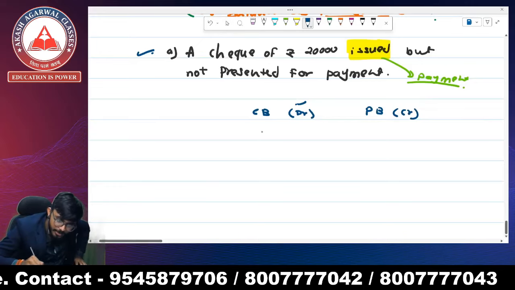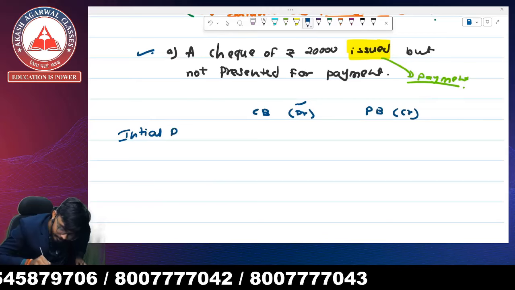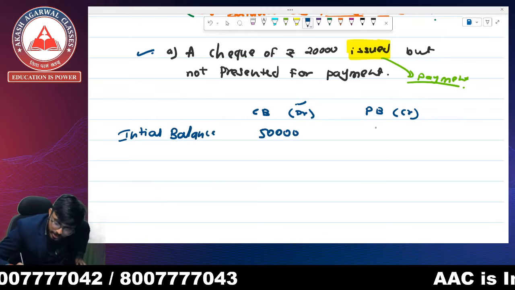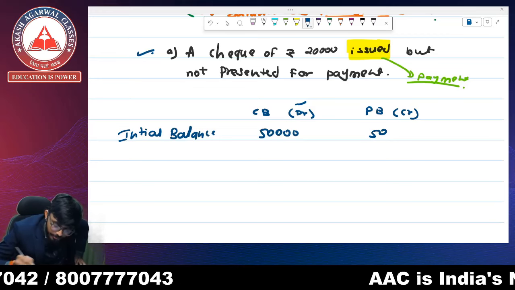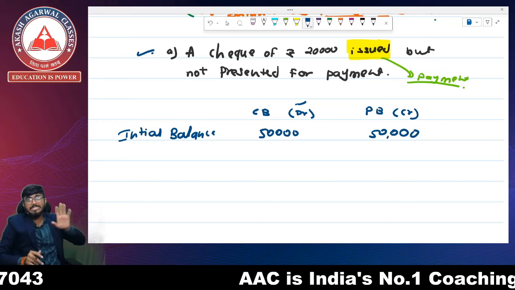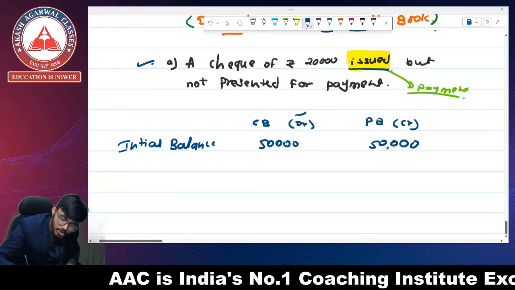For example, the initial balance is 50,000 debit balance of cash book and 50,000 credit balance of passbook. But when this transaction happened, we issued a check.